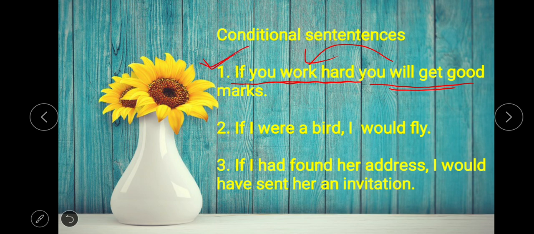This is a reality. But these two are based on imaginations or wishes. If I were a bird, I cannot be a bird now, I would fly. So this is a wish or imagination. If I had found her address, I would have sent her an invitation. It means I did not find her address and I did not send her an invitation. So this is imagination. So these are the three conditional sentences.